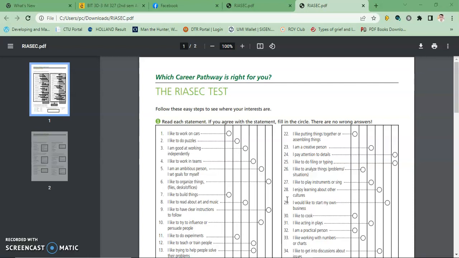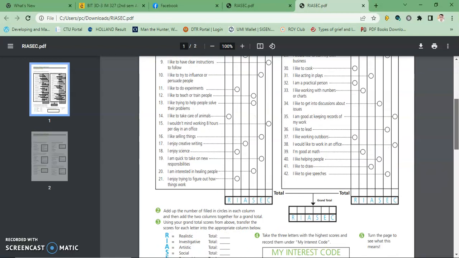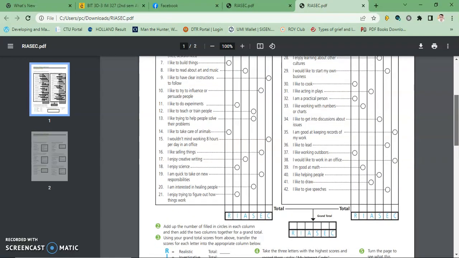So in short, you're just going to shade the circles corresponding to the statements that are true about you. After answering the test, you are going to score. How to score?